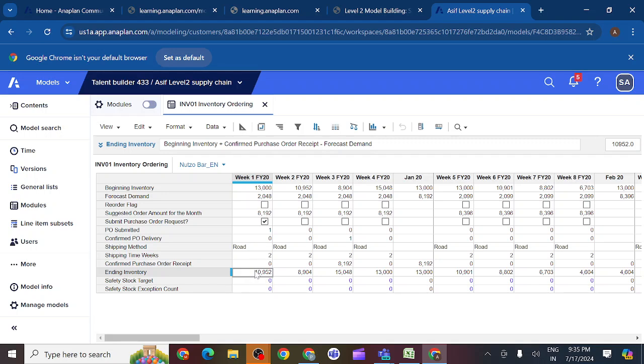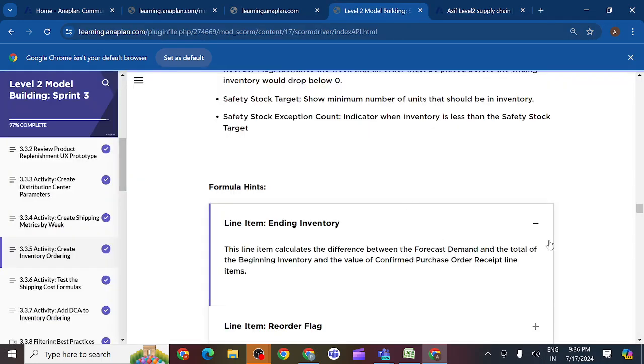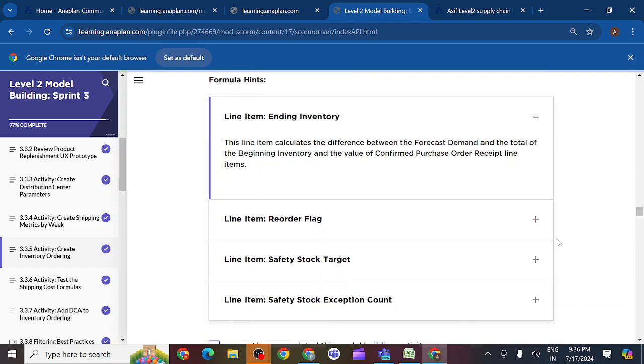Then what is the ending closing balance? Nothing but ending inventory. Finally for this week, how much product do you have here? This 13,000 minus 13,000 plus 0 means nothing, minus this one, you will get 10,952. So in this way you will get the ending inventory. They will provide instructions for each and every section that we should follow here.